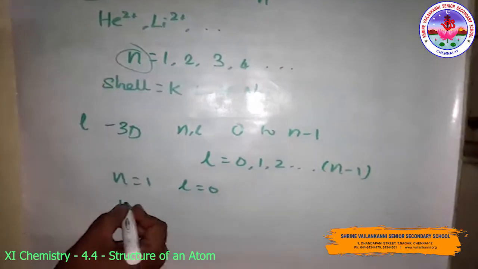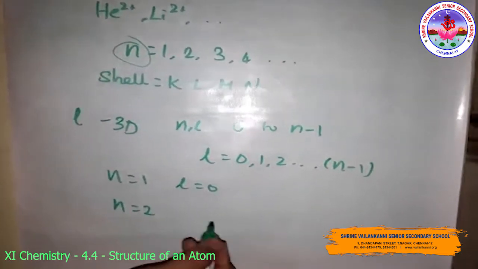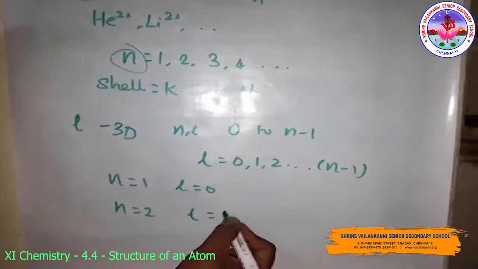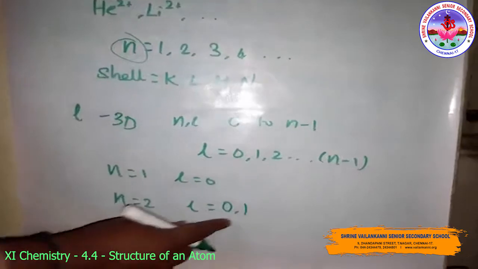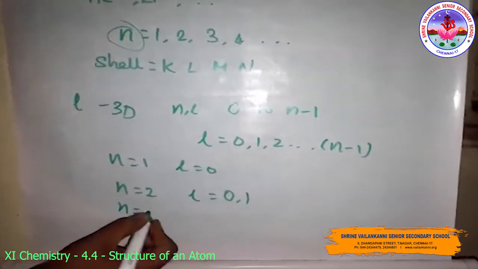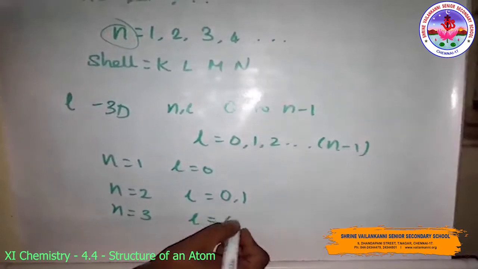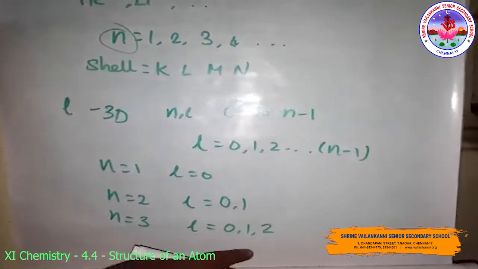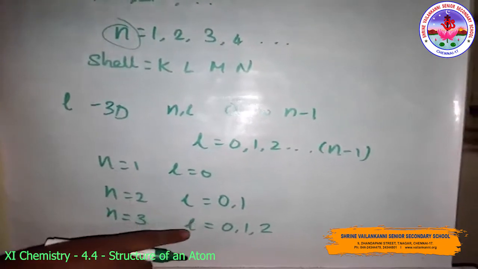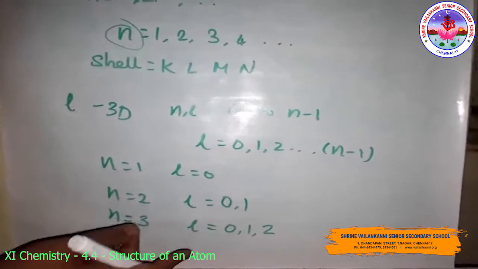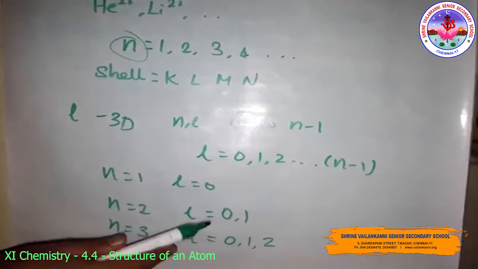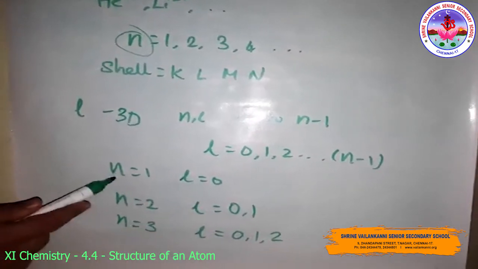For n is equal to 2, the l value can be 0 and 1. Suppose n is equal to 3, the l value will be 0, 1, 2. So like this, each shell consists of one or more subshells or sublevels. The number of subshells in a principal shell is equal to the value of n.